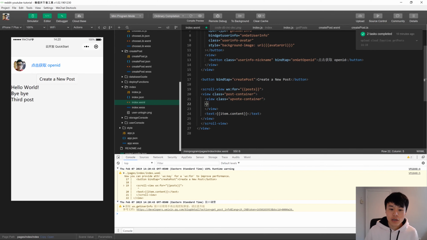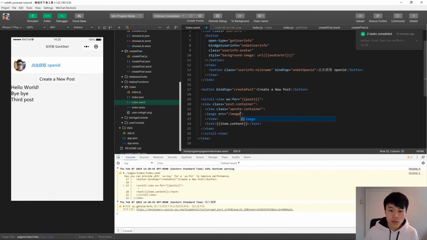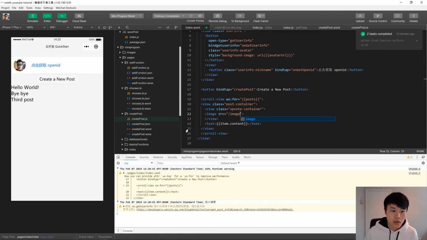And the image source equals /images/up arrow.png, down arrow, and our text in the middle, text.